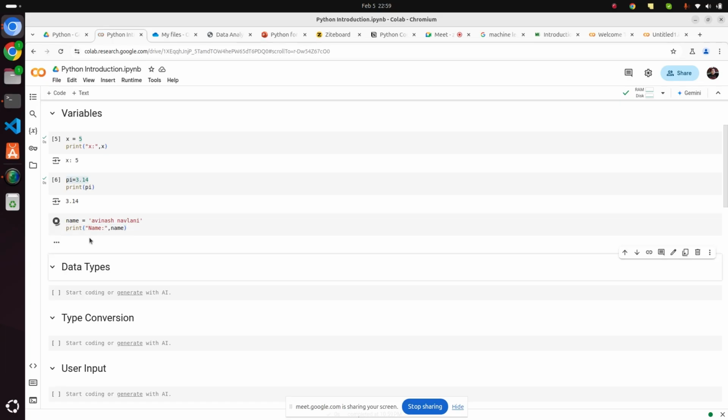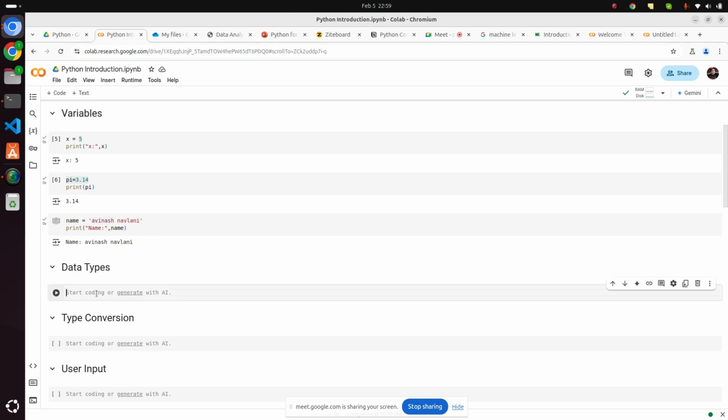Now you will run this and you will see name colon, then one space, and then Avinash Navlani, this is a string. So these are variables. Variables are holding the value of it.